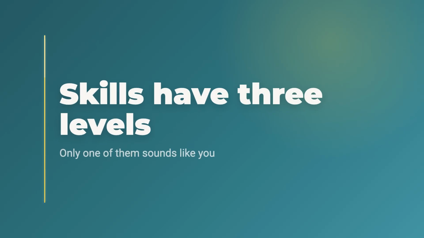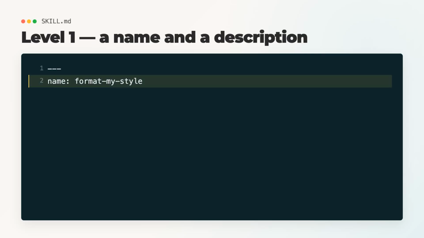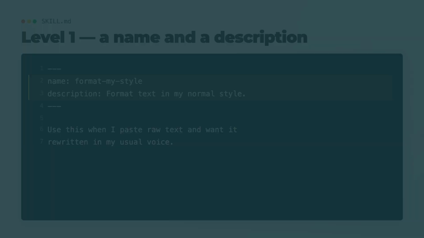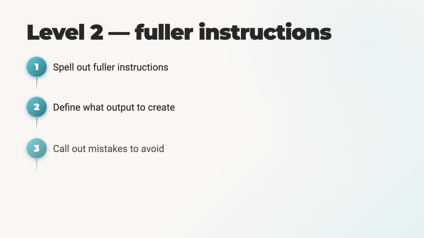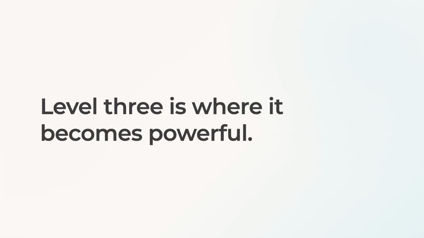Skills have 3 levels. Level 1 is very small. It has a name and a description. Use it for simple work, like format this text in my normal style. Level 2 has fuller instructions. It tells Claude what output to create and what mistakes to avoid. Small example, turn this newsletter into LinkedIn posts, but keep my tone and format.